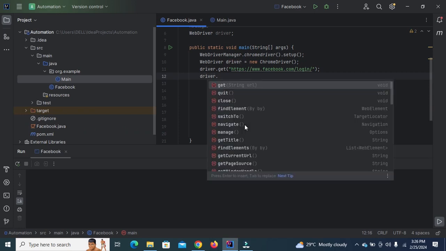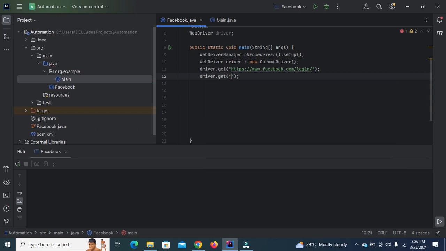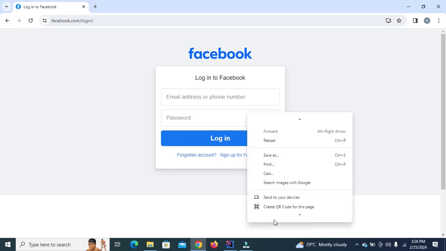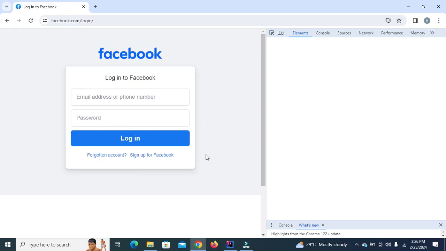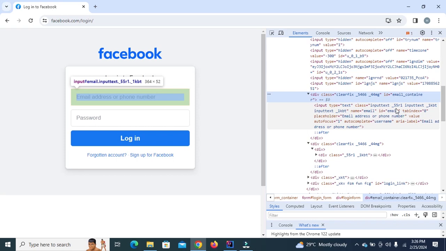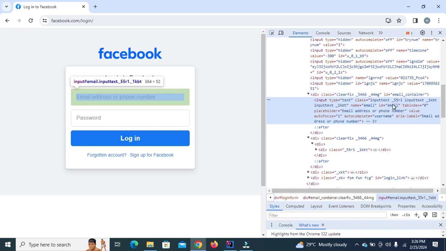driver.get, and in the string we enter the URL. Now we need to enter the email in this field. So we will right click and locate the element by ID, and the ID is email.